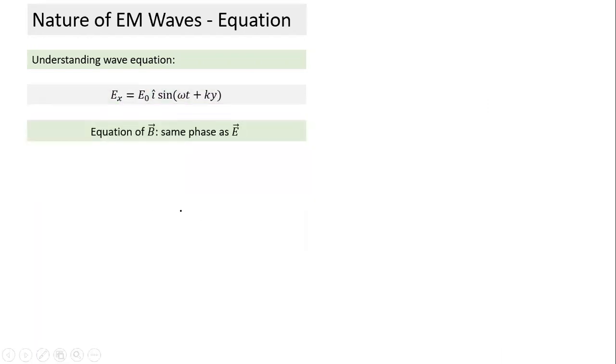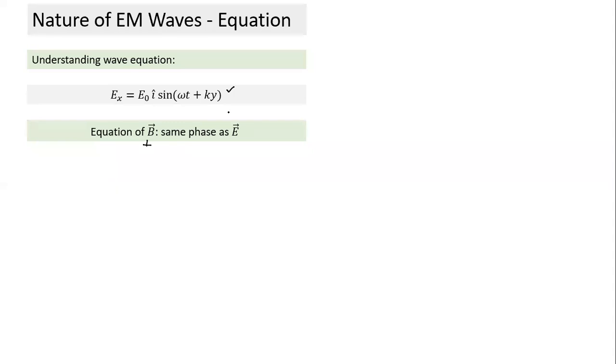Let's see what else we can form. Can we form the equation of B from this equation? What are the things I need to form the equation of B? Preetham, can you think of how we form the equation of B when the E equation is given? Can you think of some parameters about the equation of magnetic field? Yes, sir. It will be perpendicular to E. First of all, it is perpendicular. What else do we know?